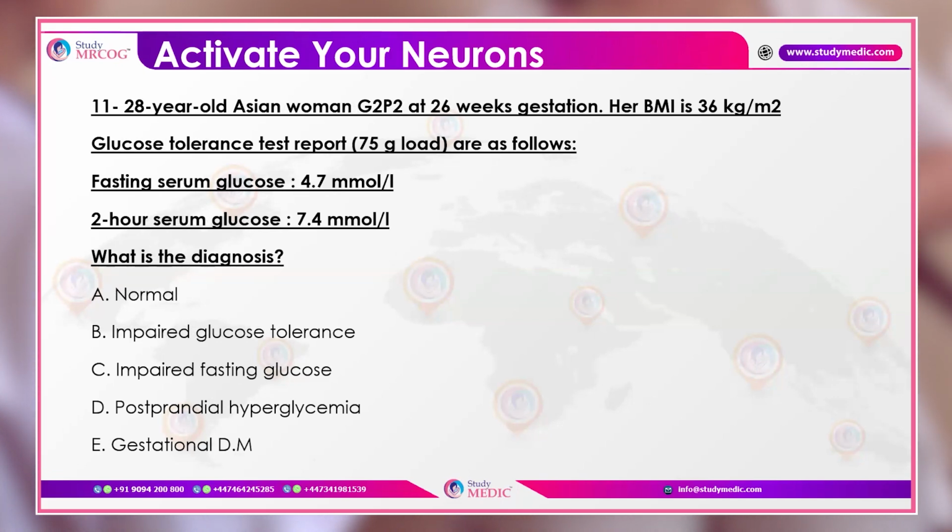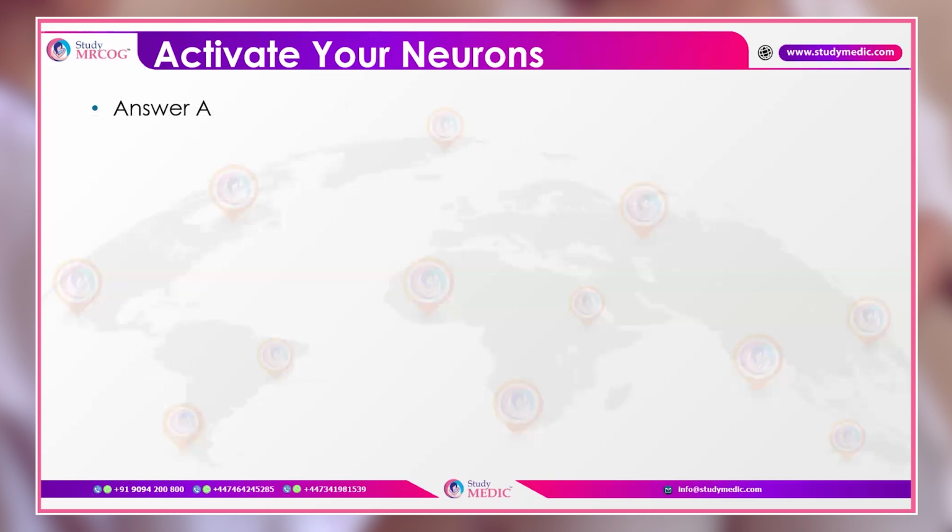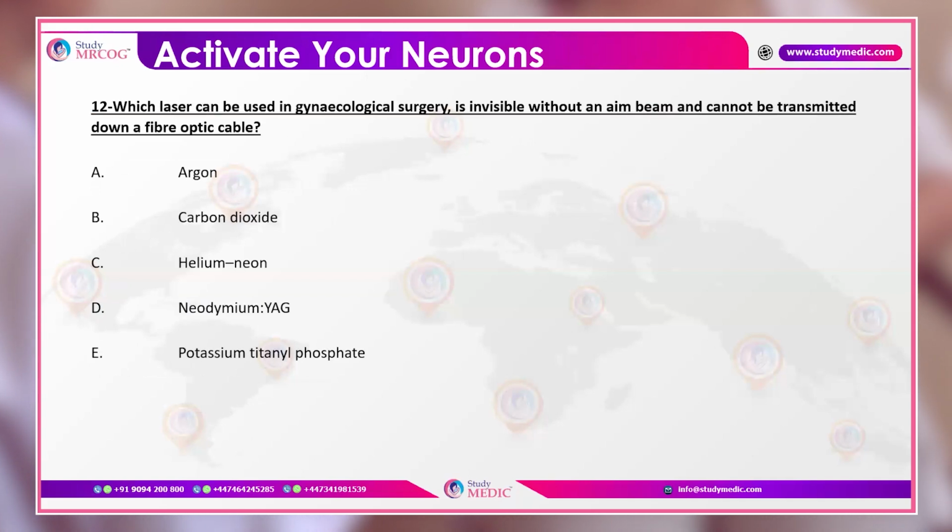So basically these values are falling within the normal range. Okay, so she is having all the values within normal range. So this is basically a normal interpretation of glucose tolerance test.